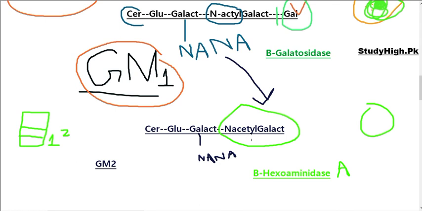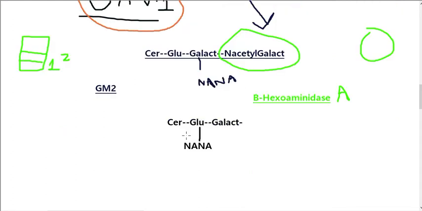When this compound has been removed, the remaining component that is left behind is ceramide, that is connected with glucose and galactose and N-acetylneuraminic acid. And this N-acetylgalactosamine has been removed because of the action of beta-hexosaminidase that is also present in our lysosomes.